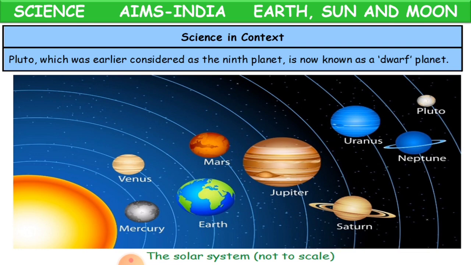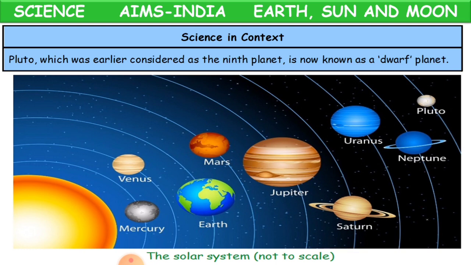So you have got the sun in the center, in the middle, and there are all these planets. So how many planets are we having? We are having 8. Before, we had 9 planets. Now we have got only 8 planets.